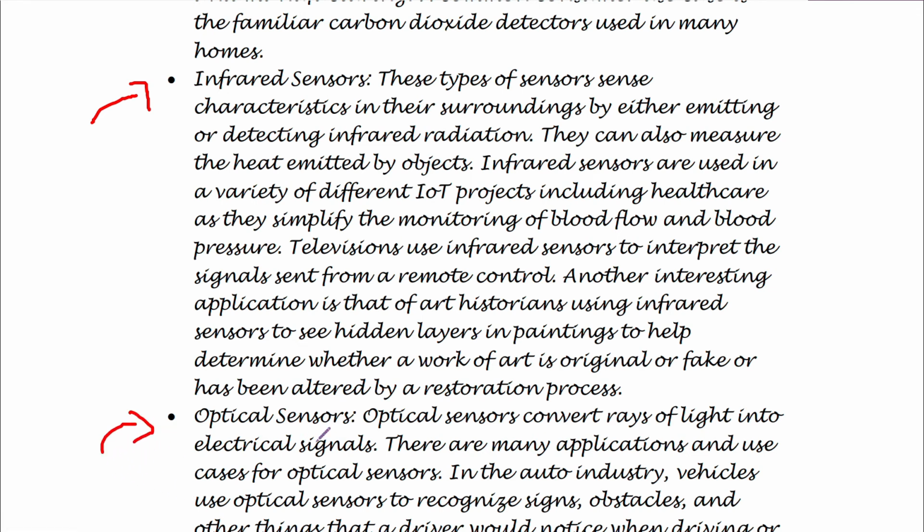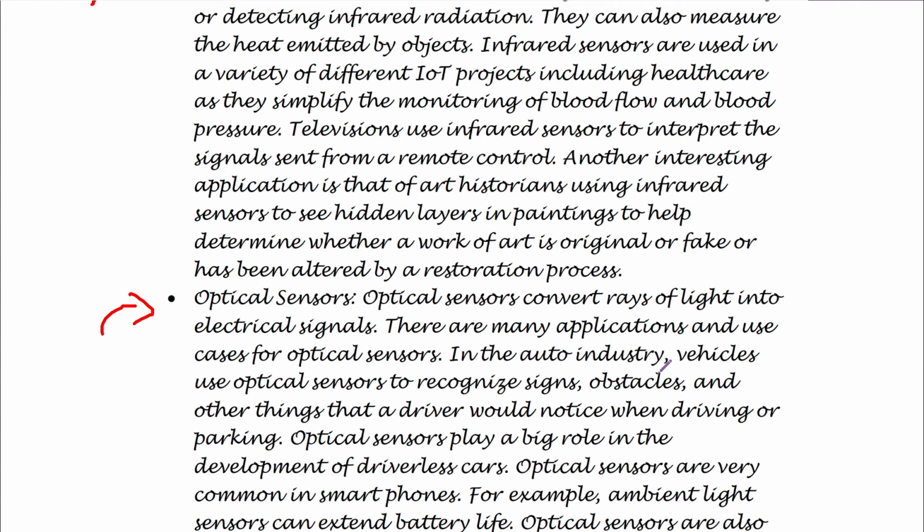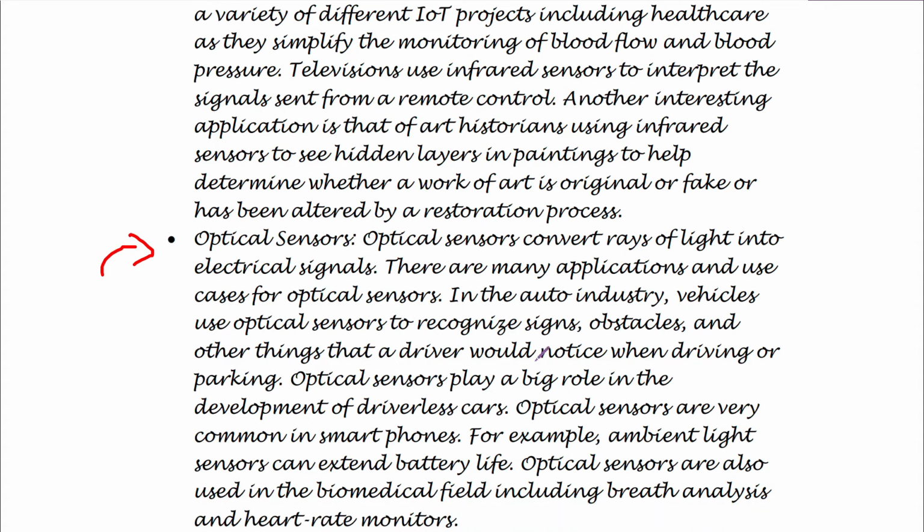Then there are optical sensors. What are optical sensors? They basically convert rays of light into electrical signals. There are many applications for optical sensors. They can be used in the auto industry, where vehicles use optical sensors to recognize signs, obstacles, and other things that a driver would probably not notice when driving or parking.